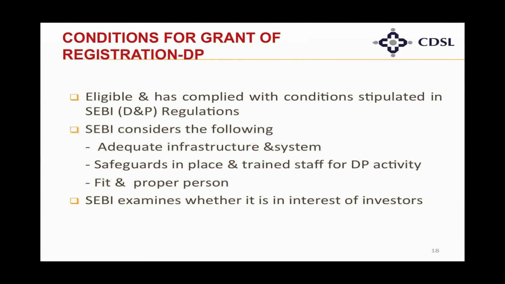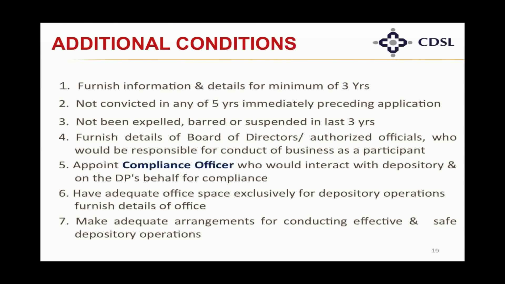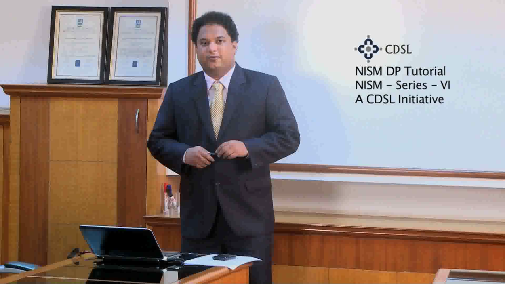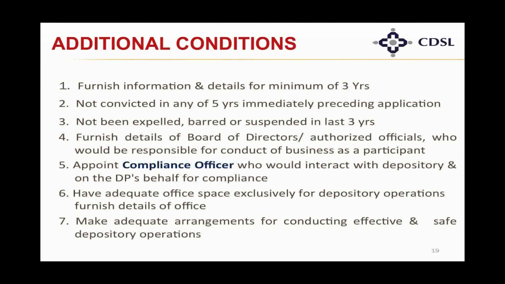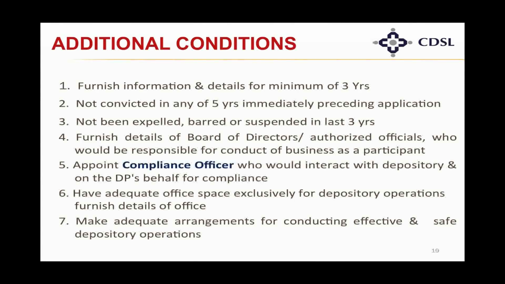SEBI also examines whether the entity is open to keeping the interest of investors in its mind. There are also certain additional conditions, that is, the entity has to furnish information and details for a minimum of 3 years. So the directors or the shareholding pattern of the company has to be disclosed for the past 3 years. Also, the directors or promoters of the company should not have been convicted in the immediately preceding 5 years. The entity should not have been expelled, barred or suspended for the preceding 3 years.